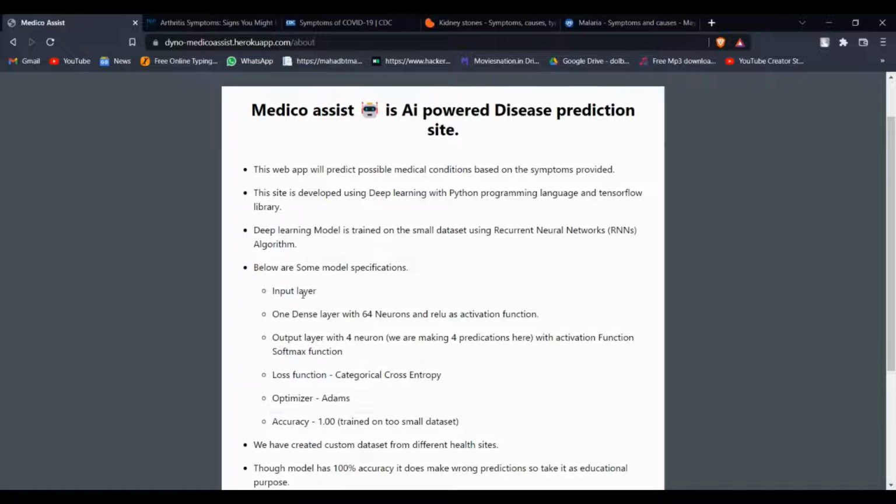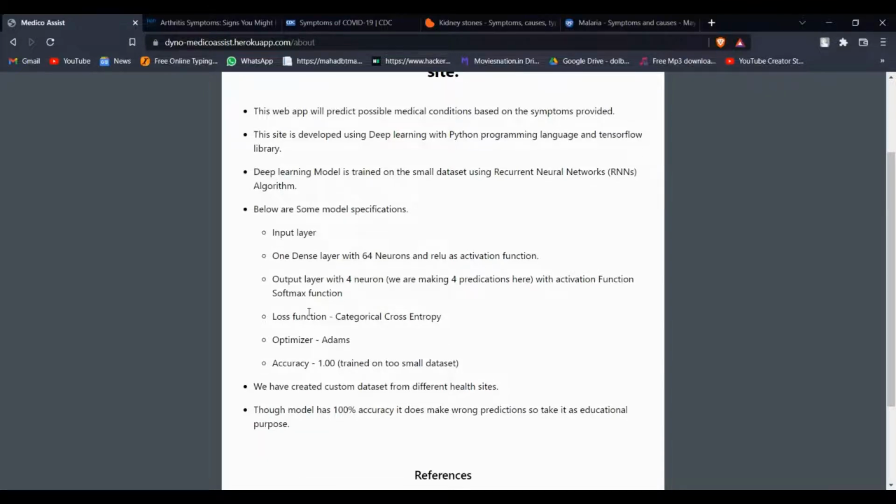So some of the specs of the model are that it has an input layer and one dense layer with 64 neurons and relu as the activation function. It has an output layer with 4 neurons, as we are predicting four outputs, we are making four predictions, and with the activation function softmax, which is mostly used in categorical algorithms.